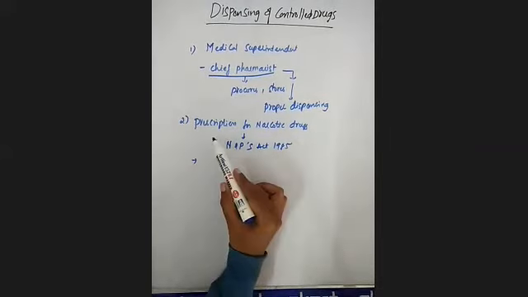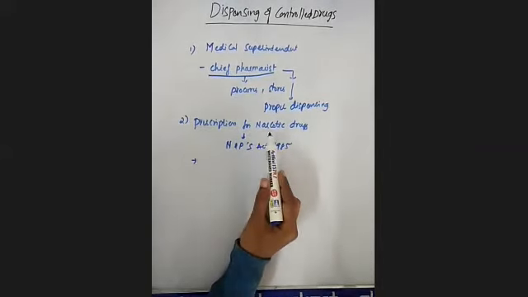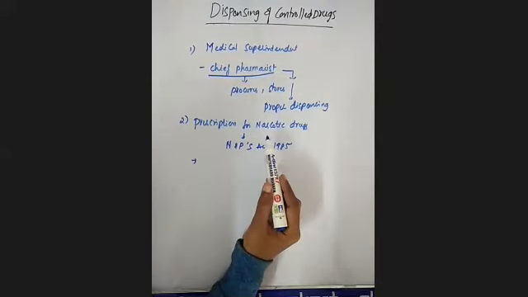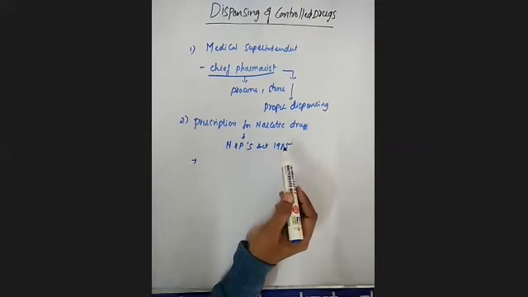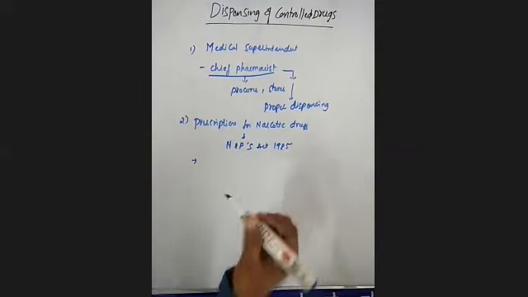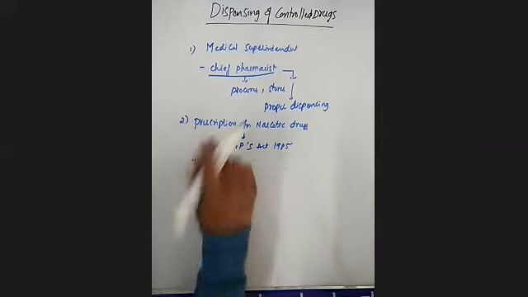Mainly the prescription for this kind of controlled drugs under this Act has to include the following information in the prescription.